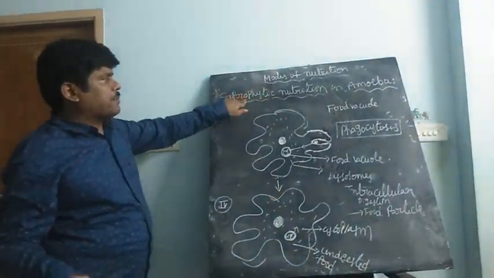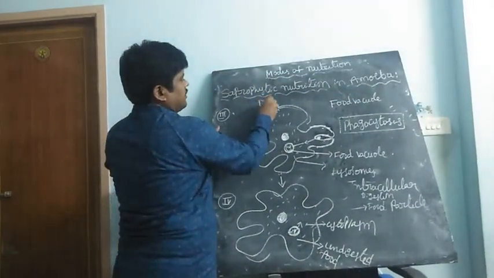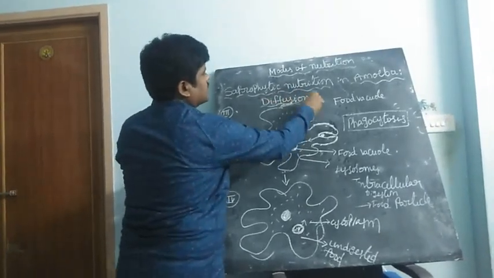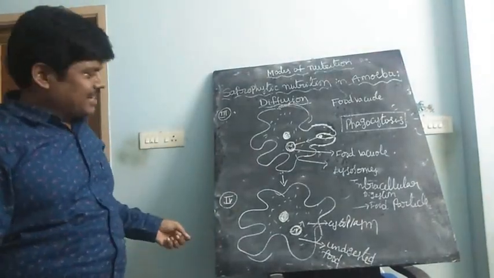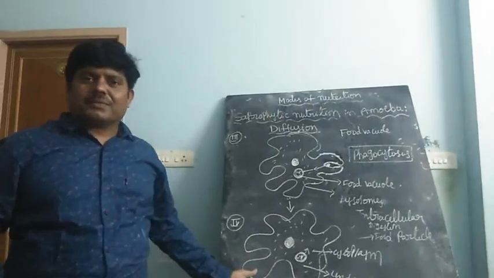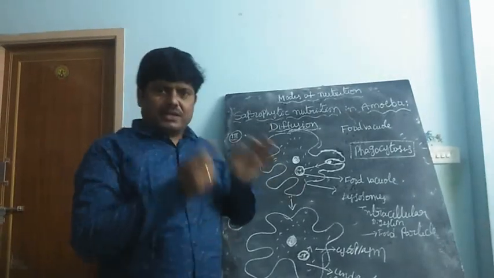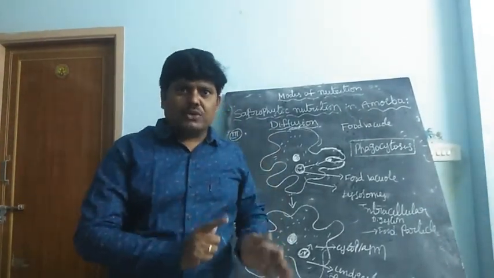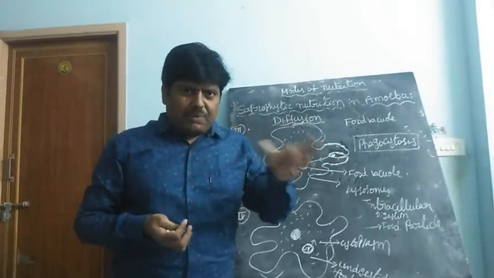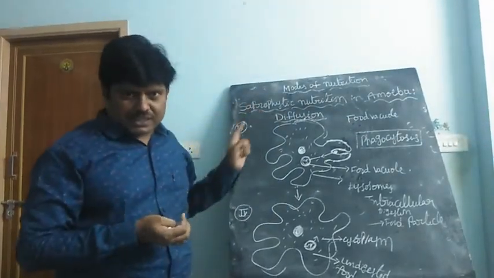That's why saprophytic nutrition in amoeba is generally called diffusion. Clear? Like a flow chart, 1, 2, 3, 4, four steps. Once again I explain. First, the amoeba body has a nucleus, cytoplasm, food vacuoles, and false feet, the pseudopodia. With the help of the pseudopodia, they move towards the food particles. That is the first diagram.